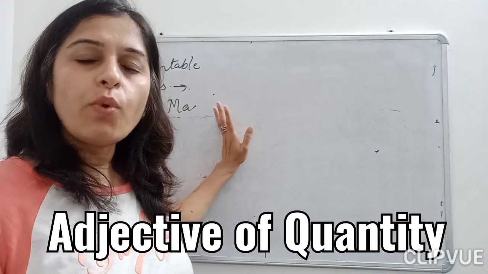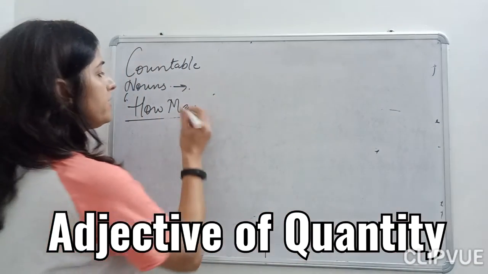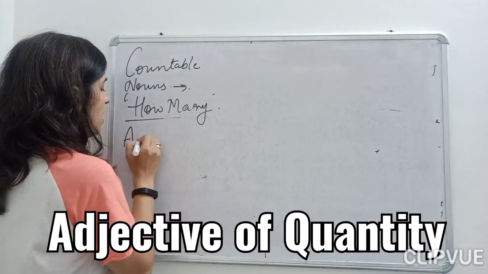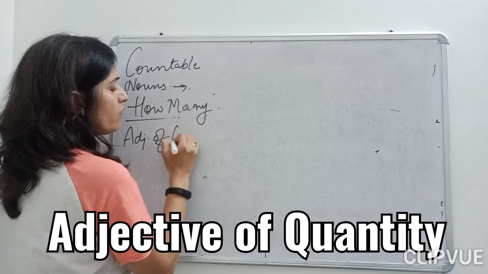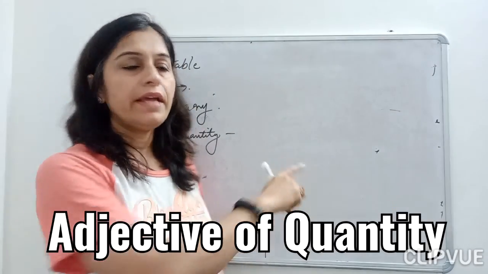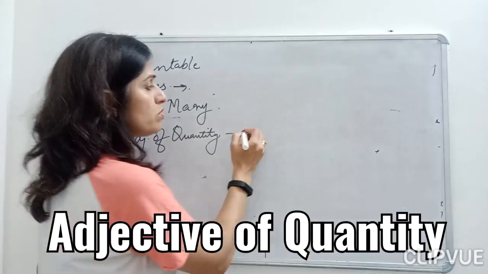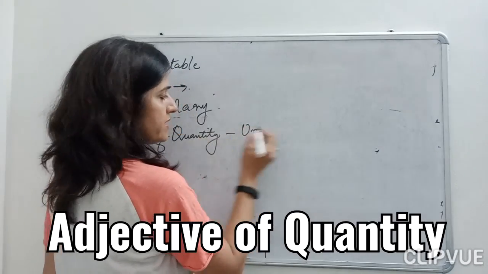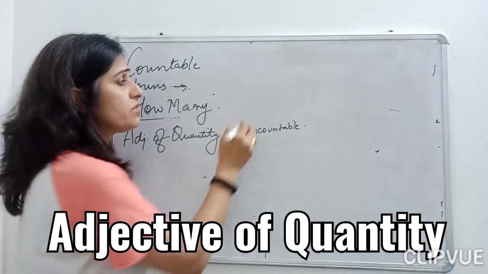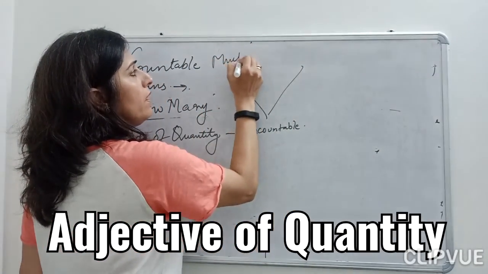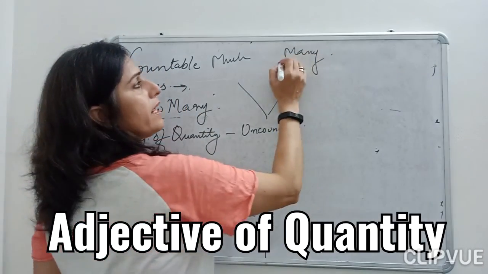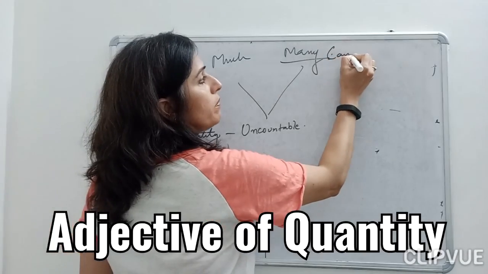Now, adjective of quality, adjective of number. I said it when you ask a question, how many. Now, let's come to the adjective of quantity. Unlike the adjective of number, children, adjective of quantity is used with the uncountable things. You must have also learned, children, about much and many. Many is used with the countable things.